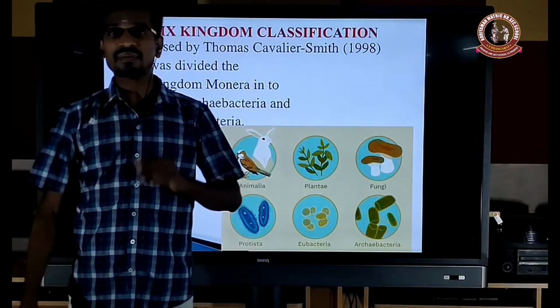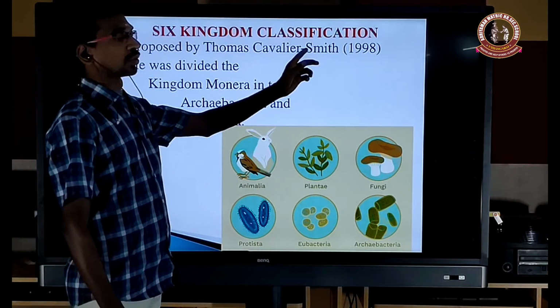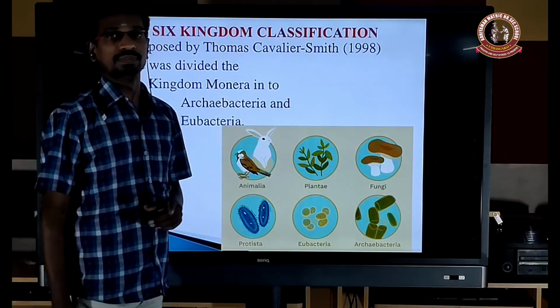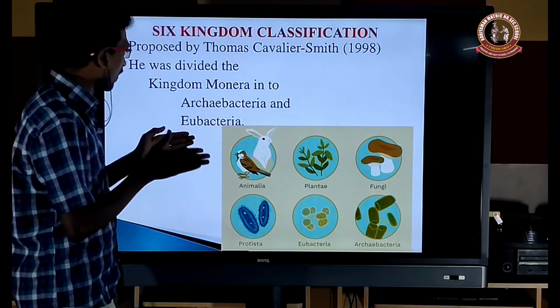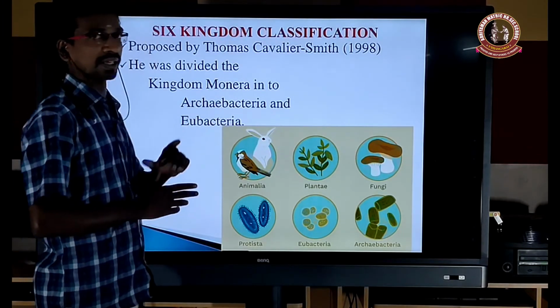Next, the six kingdom classification. Thomas Cavalier-Smith in 1998 divided the kingdom Monera into two categories, that is Archaebacteria and Eubacteria.